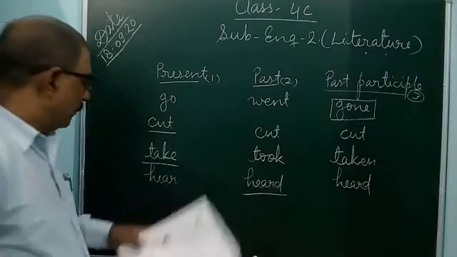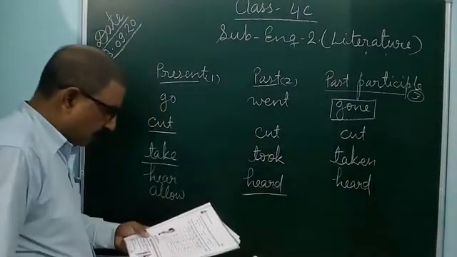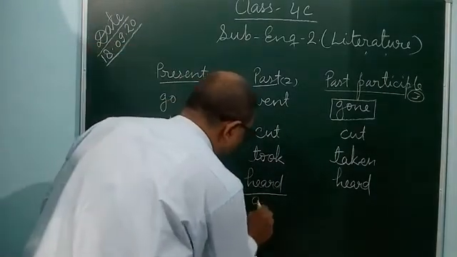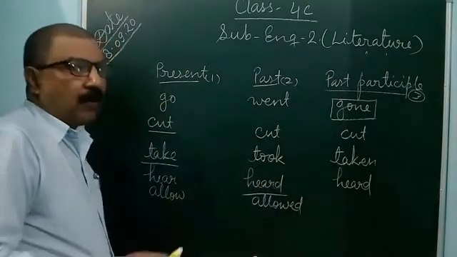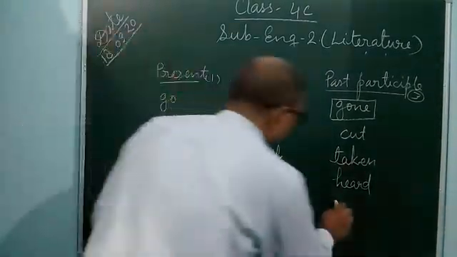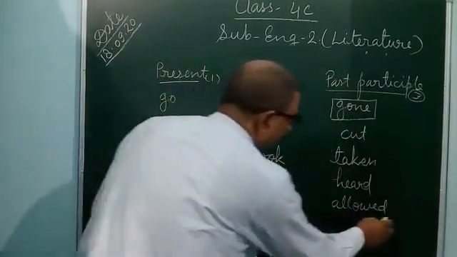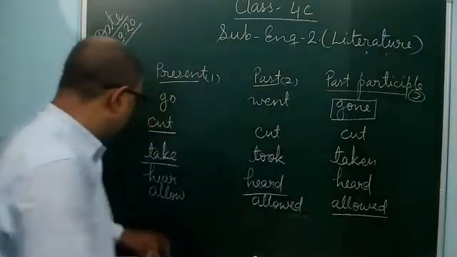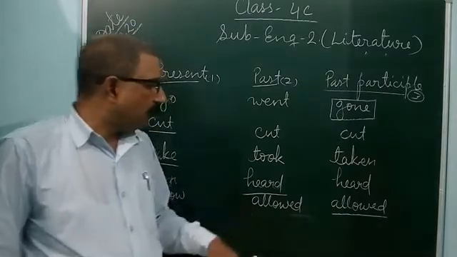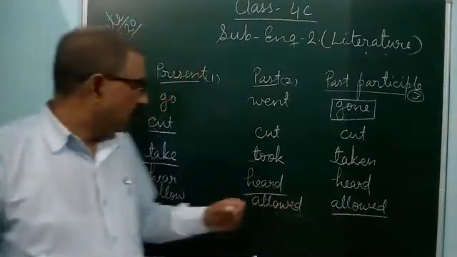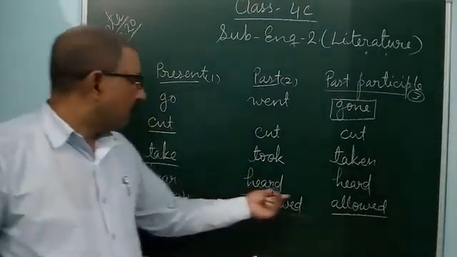Allow, here given, allow. Second, given, allow. What will be the third form? So allow, allowed, allowed. You see, allowed, allowed, allowed. So the second form and third form are the same. Here the first present form is allow, the second form is allowed, and the third form will also be allowed. So here the second form and third form are the same, and here also.